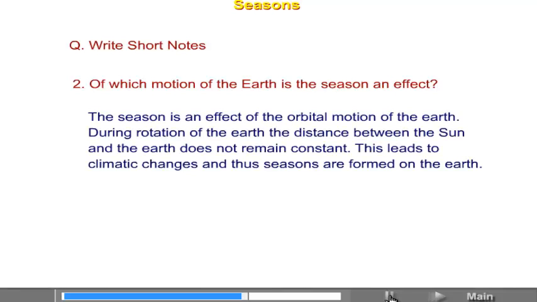Of which motion of the earth is the season an effect? The season is an effect of the orbital motion of the earth. During rotation of the earth, the distance between the sun and the earth does not remain constant. This leads to climatic changes and thus seasons are formed on the earth.